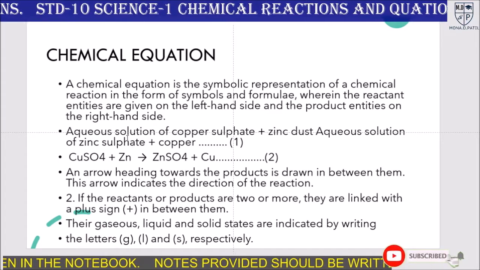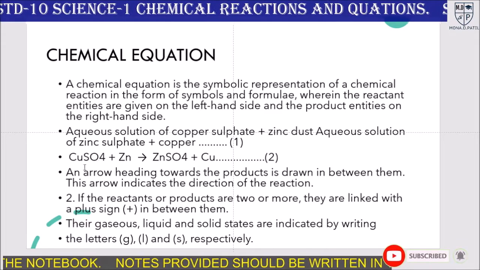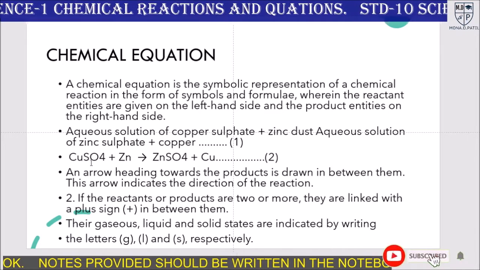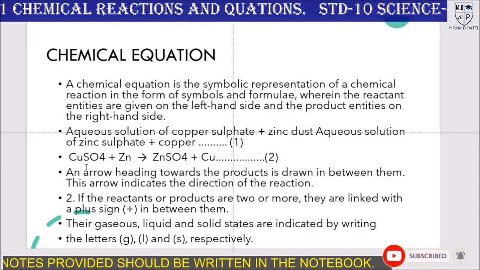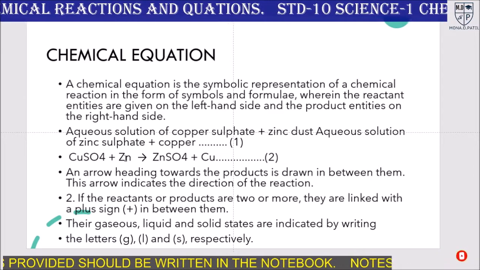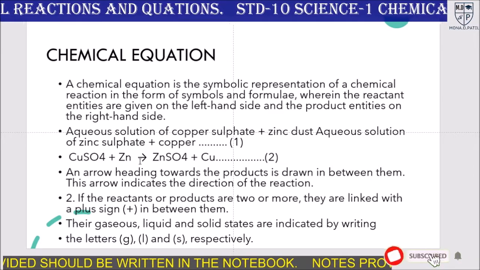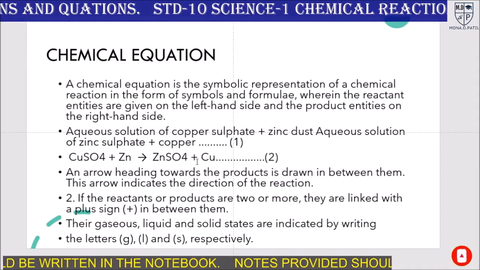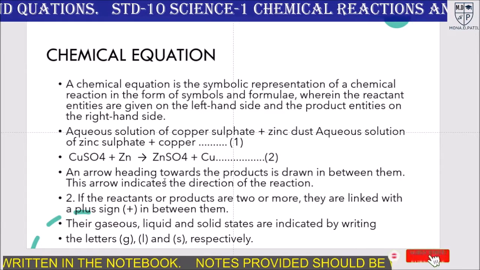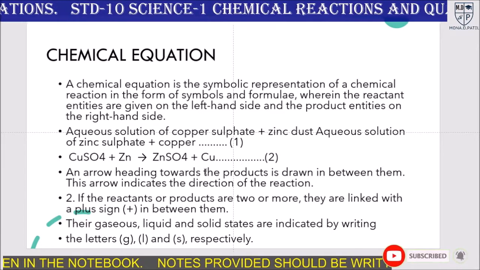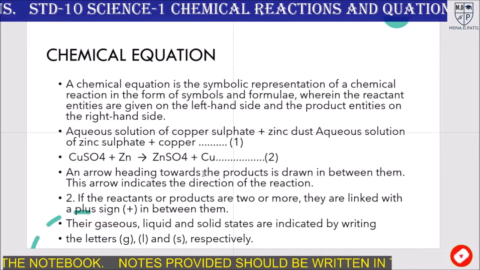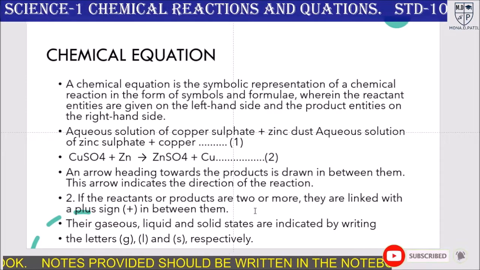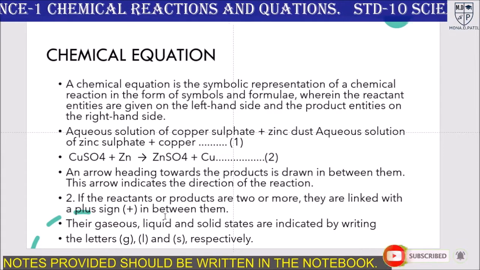Suppose this word equation is changed into symbolic form, like you can see here: the aqueous solution of copper sulfate, meaning copper sulfate, the formula is written CuSO4, plus zinc, Zn. The arrow shows the direction of the reaction. It gives ZnSO4 as a product plus copper. An arrow heading toward the product is drawn in between them. This arrow indicates the direction of the reaction. If the reactants or products are two or more, they are linked with a plus sign in between them.